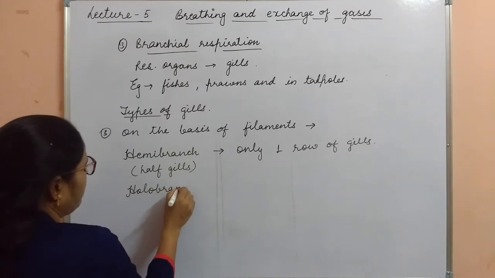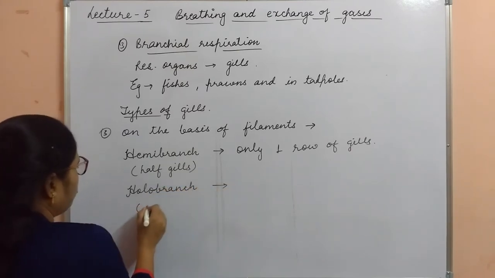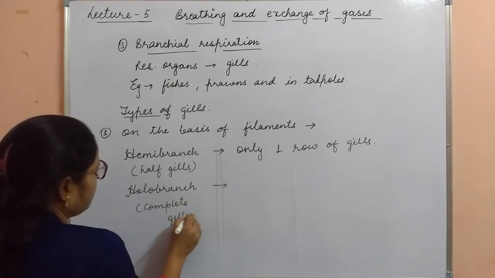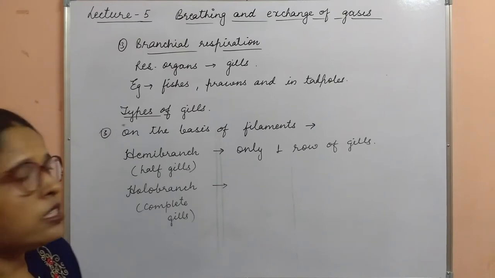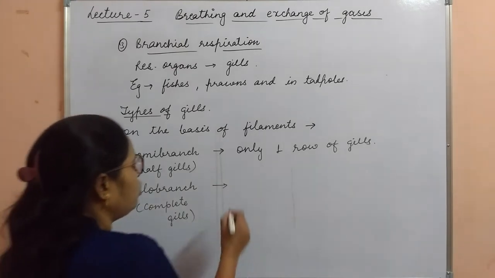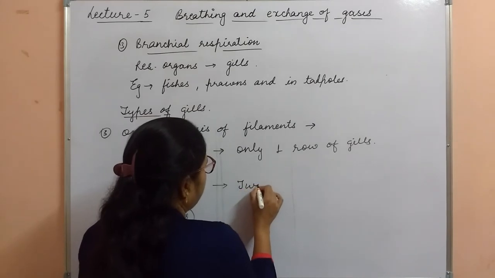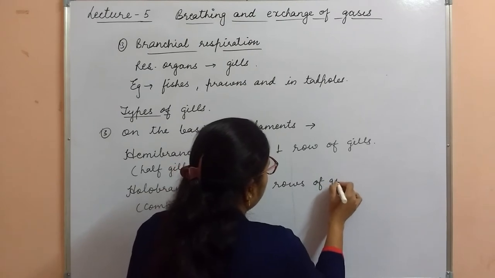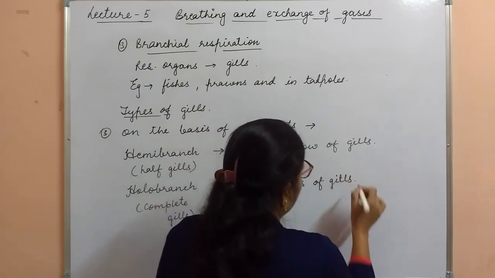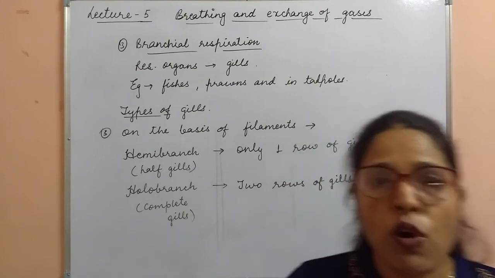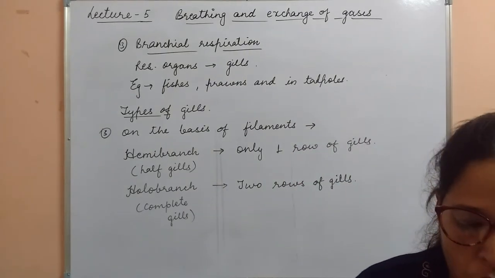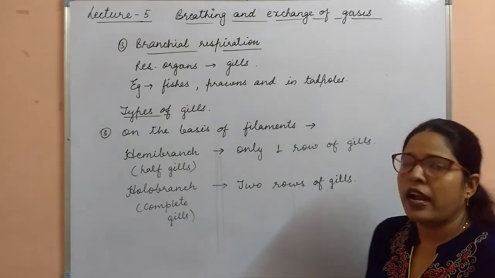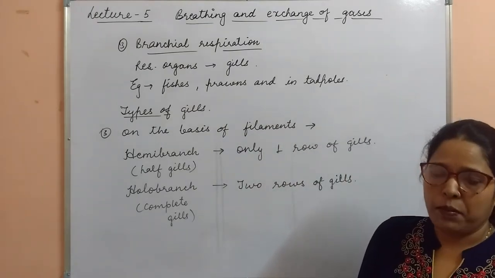The word holo means whole or complete, so these are called as complete gills, and two rows of gills are present. So these are the different types of gills on the basis of visibility, on the basis of attachment and on the basis of filaments.